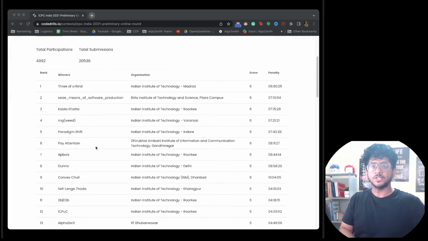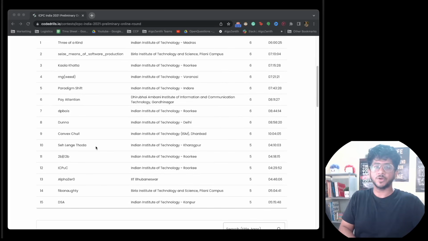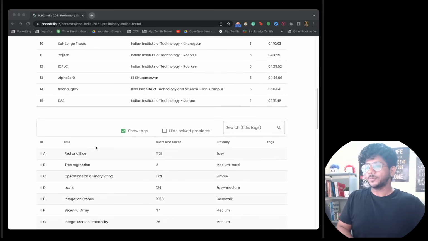So we're going to go through all the problems and discuss the ideas behind them. Whichever problem you felt you couldn't solve, you can jump into that particular problem and understand the idea. So let's get into the problems and start from the first one. We're going to go in increasing order of difficulty.